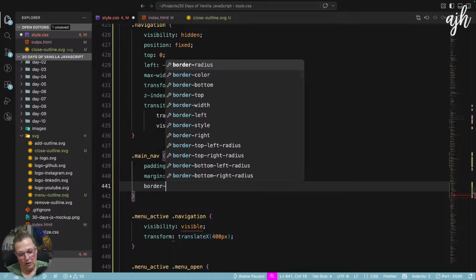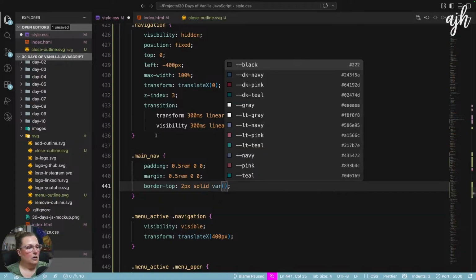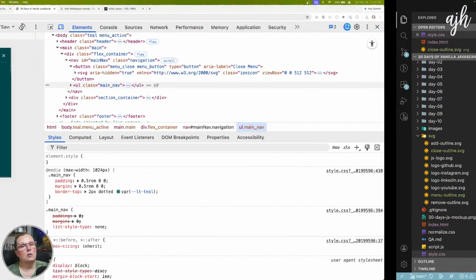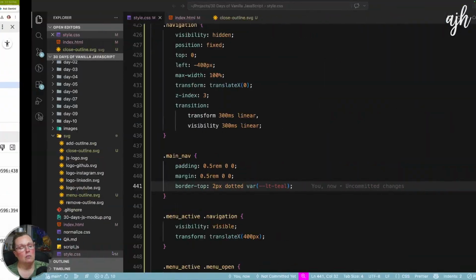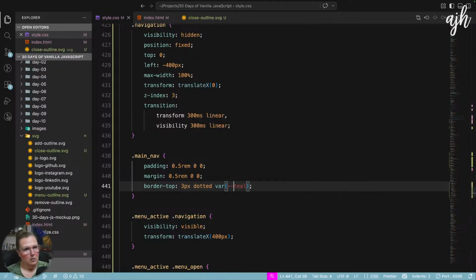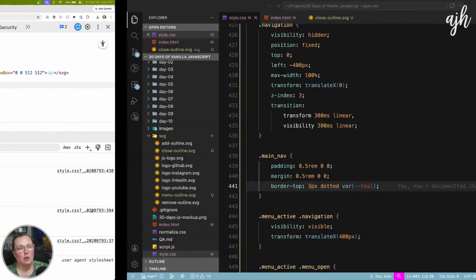And then let's do a border top, 2 pixels, solid. And I'm just going to do like a light teal. Actually, I wanted to do dotted. Let's just do regular teal. Oops. I don't know if that matters.